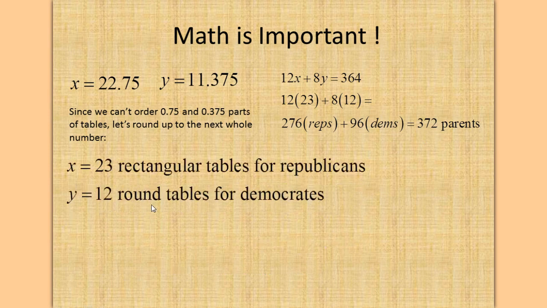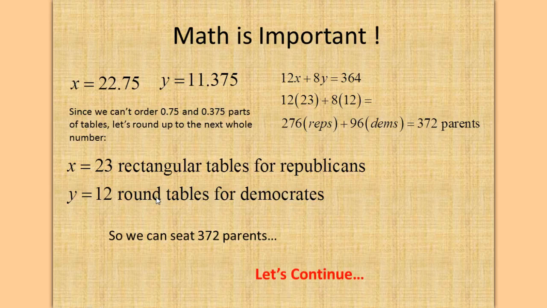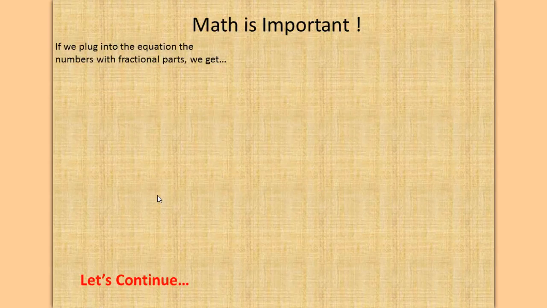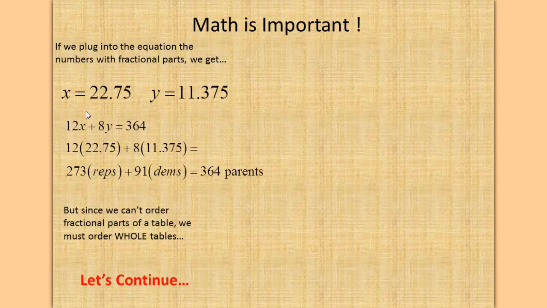How does that work? Well, x equals 23 round tables for Republicans, y equals 12 round tables for Democrats. So we can seat 372 parents. Let's see why. If we plug into the equation the numbers with fractional parts, we get 12 times 22.75 plus 8 times 11.375, which is equal to 364 parents.